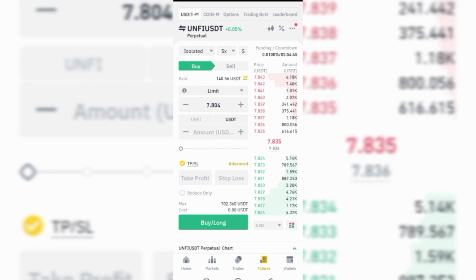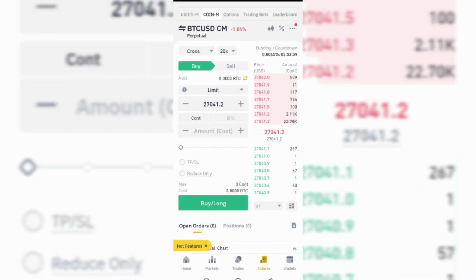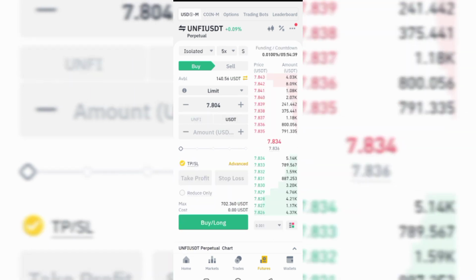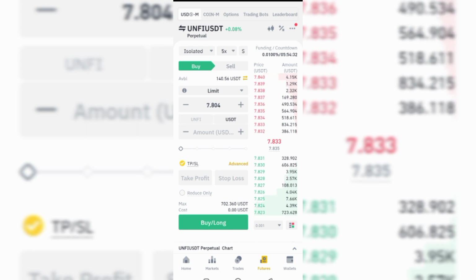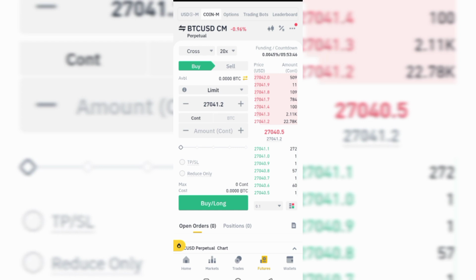We have coin, so we did not choose coin. We are not using coin. You can see this one is different. If you click on USDM now, you see this coin, on the field USDT. We are using USDT to trade this cryptocurrency. If it is coin, then you are using two coins to trade. You're using two coins to trade.